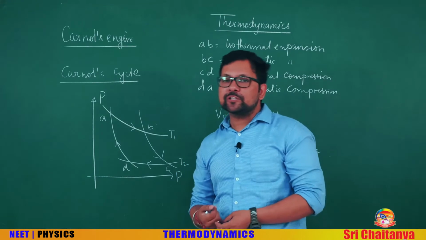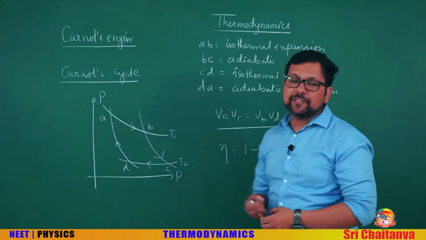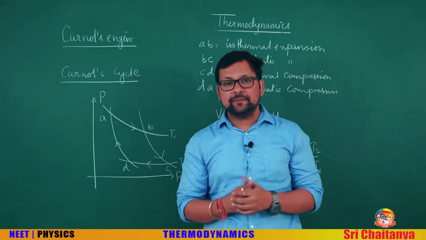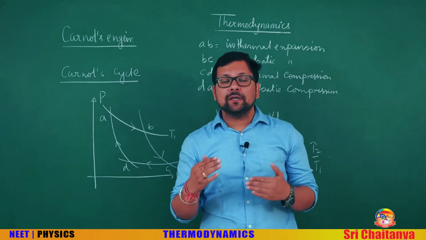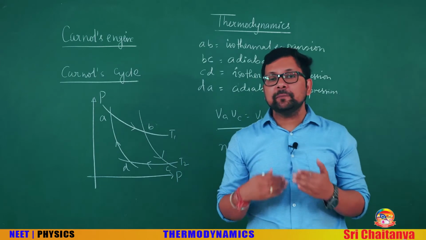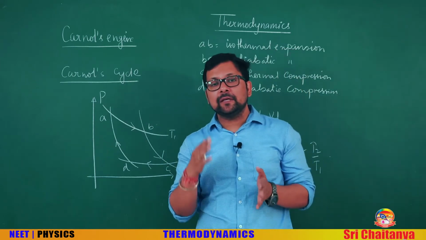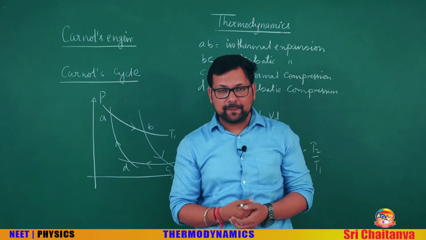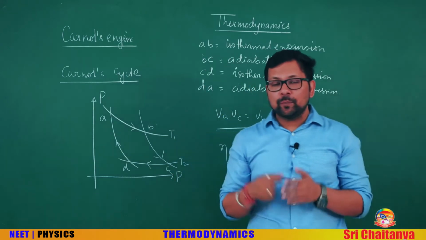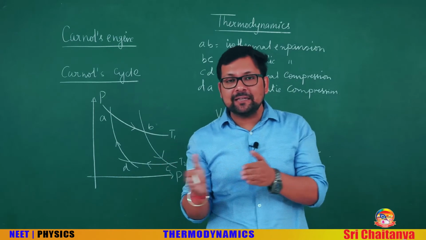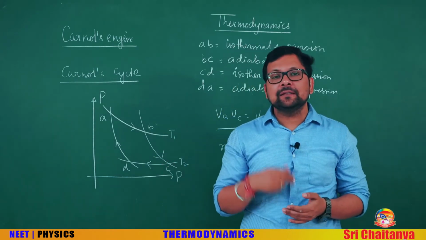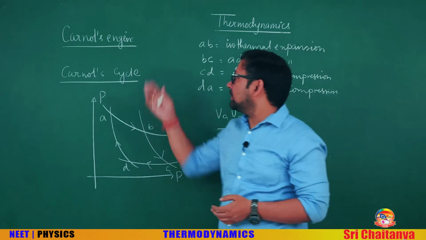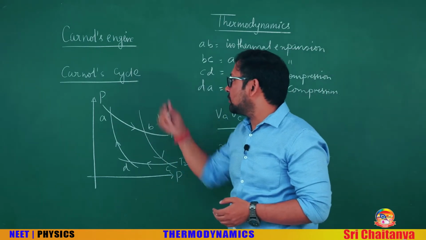See, Carnot's engine. We all know that efficiency cannot be 100%. So can it be 50%? Can it be 90%? Can it be 85? If it's not 100, then what is the maximum percentage of efficiency? That depends upon the relation between the temperature of the source and the temperature of the sink, and that was Carnot. That theorem, Carnot's theorem, was based on Carnot's cycle.